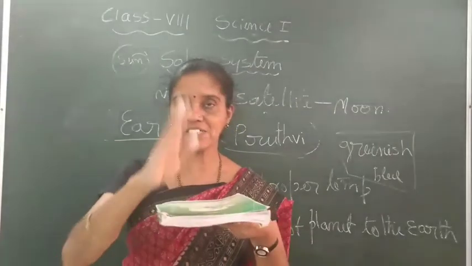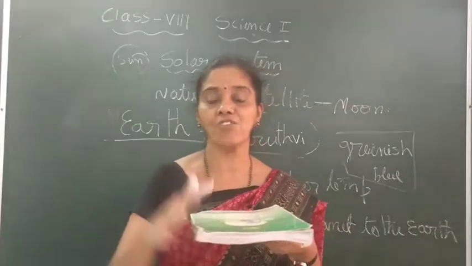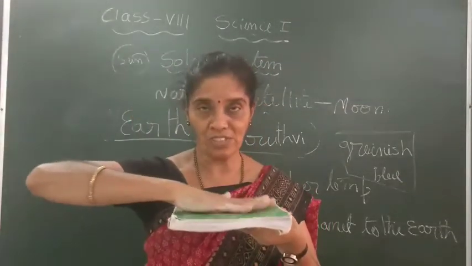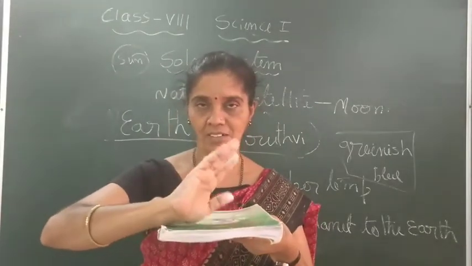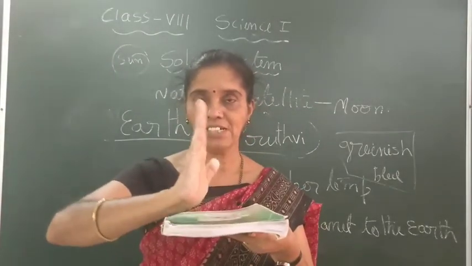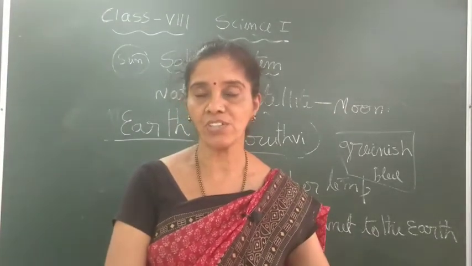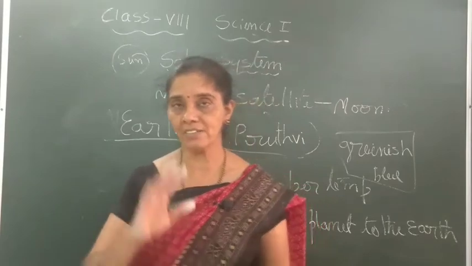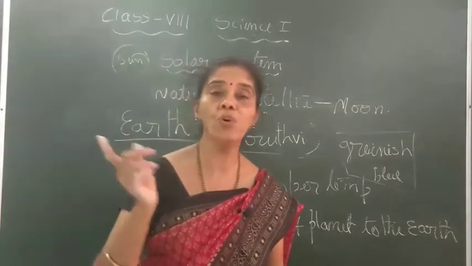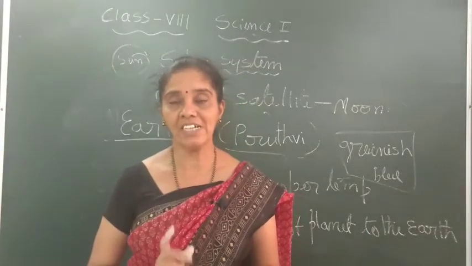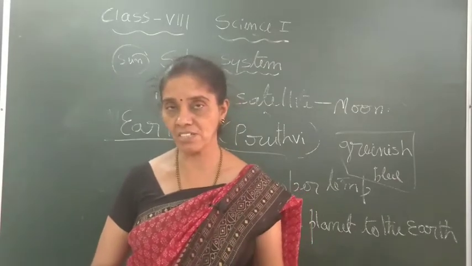For other planets it is almost 90 degrees, with a little tilt. For Earth, the axis of rotation is slightly bent, not perpendicular, slightly deviated. The axis of rotation of Earth is deviated by 23.5 degrees, and due to that tilt, as it moves around the sun, we have different seasons.